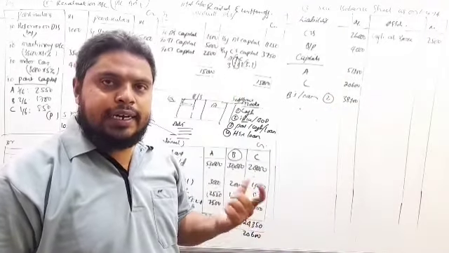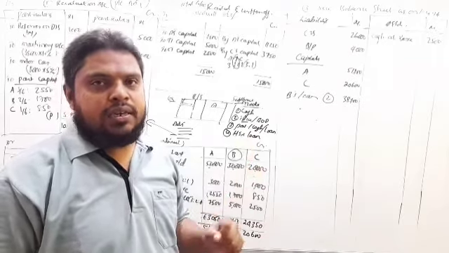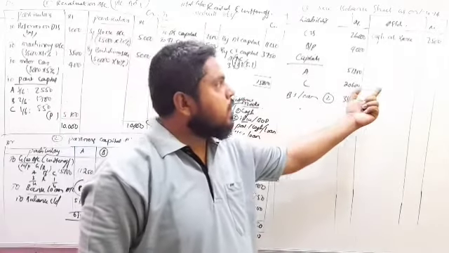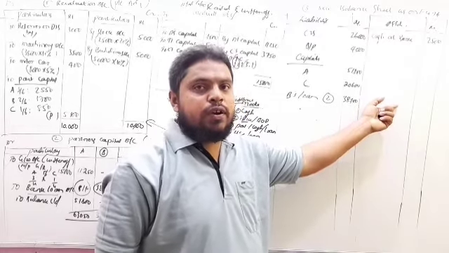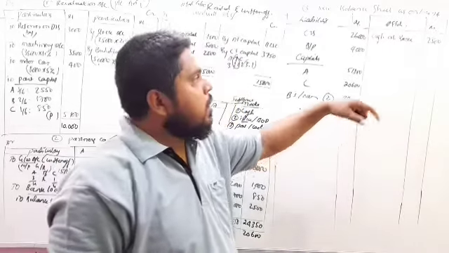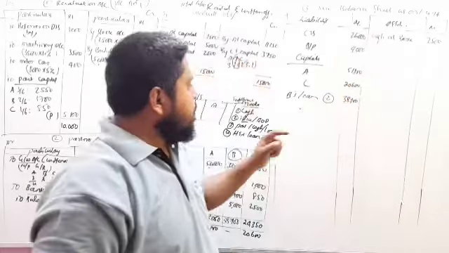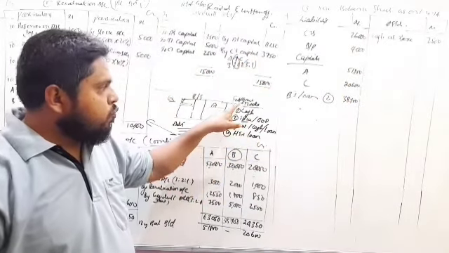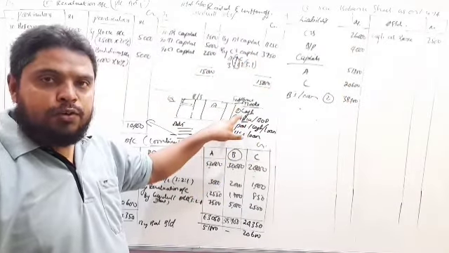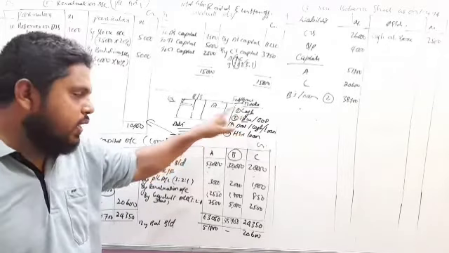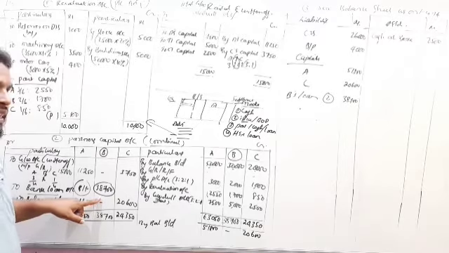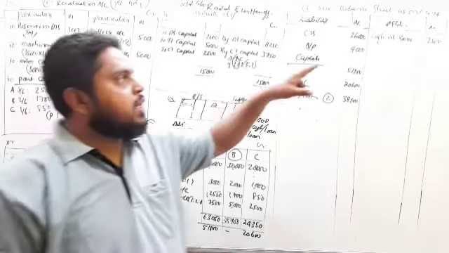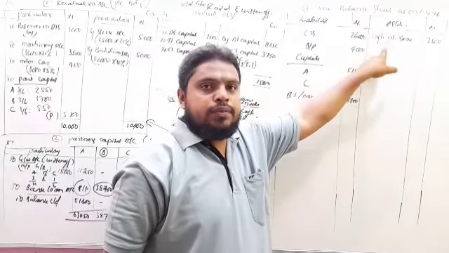But under retirement of a partner, we won't add any of these items here. We will deduct here. When we deduct from cash at bank balance, suppose the mode of payment, if the retiring partner is settled through cash, that cash amount we are going to deduct from cash.